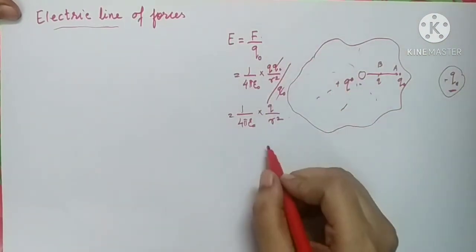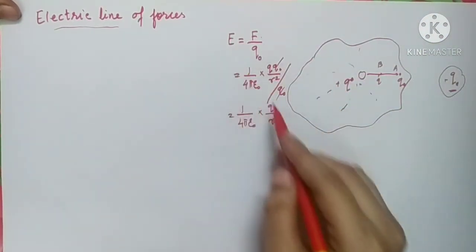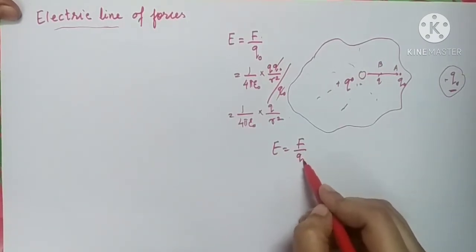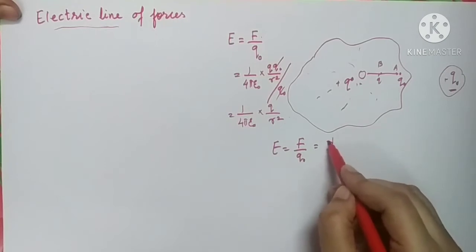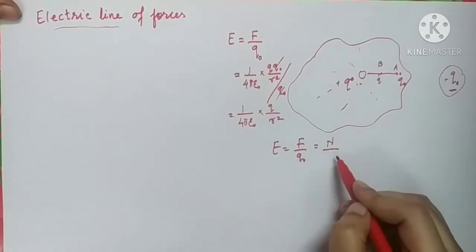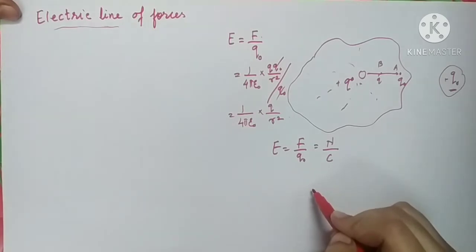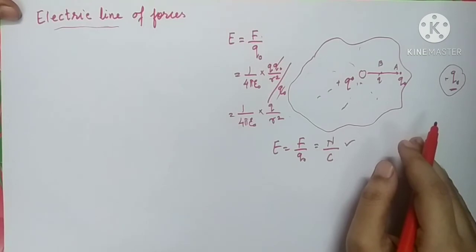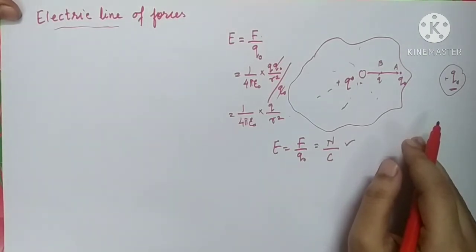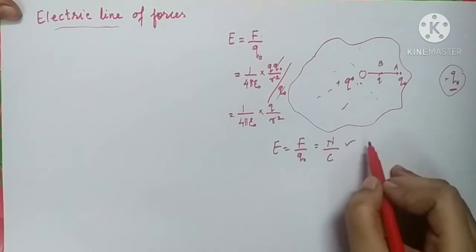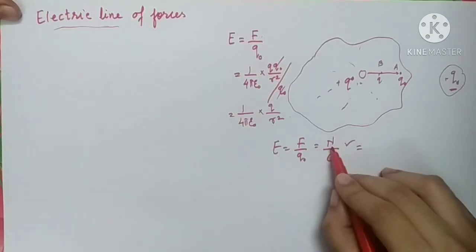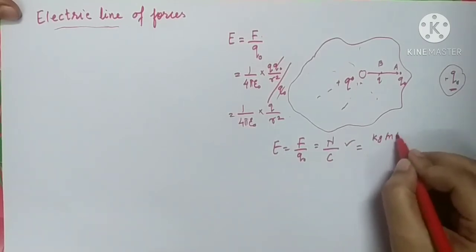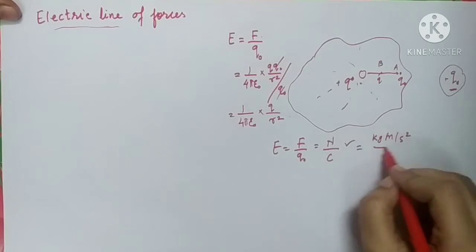Now let's find out the unit and dimension of the electric field intensity. As we have already stated, E is the force experienced by a test charge. So force has the unit Newton and charge has the unit Coulomb. So Newton per Coulomb is the unit of electric field intensity. Then what is the dimension? In order to obtain the dimension, we will have to split this Newton and Coulomb. Newton is nothing but kg meter per second square, mass into acceleration.